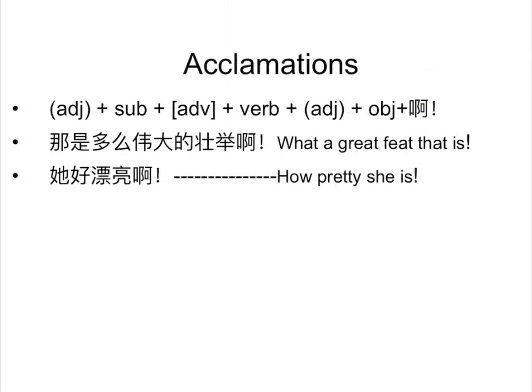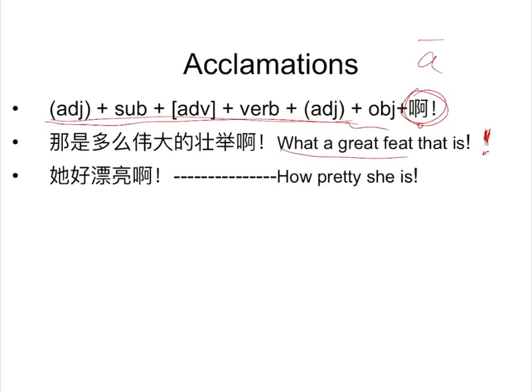And then exclamations: how do you say such exclamations? You still use the same order, the same sentence components in the same order as in narratives, and then put an auxiliary word here to show that this is an exclamation. This word in Chinese pronunciation is 啊, and then an exclamation mark.